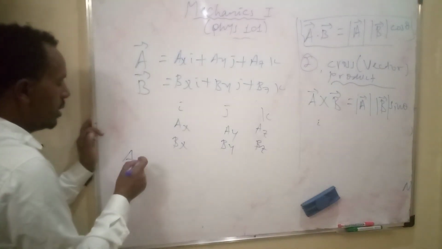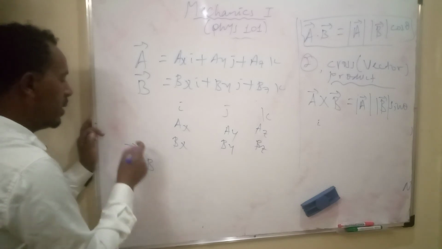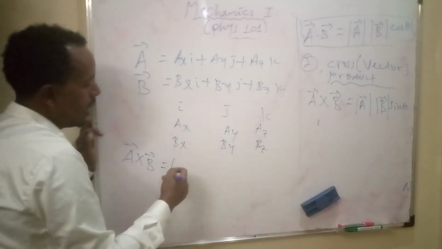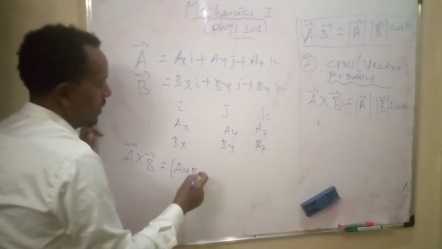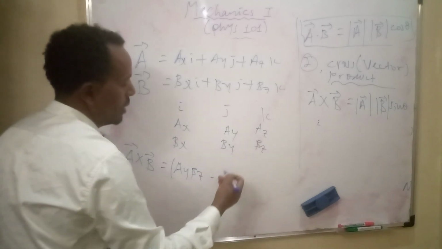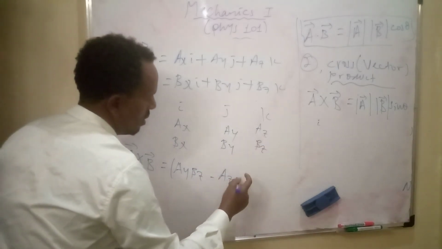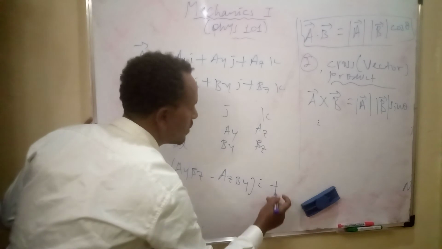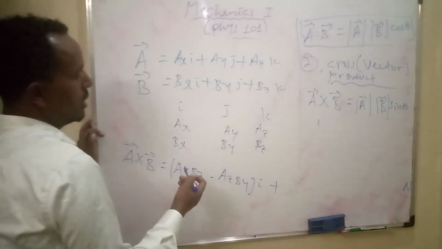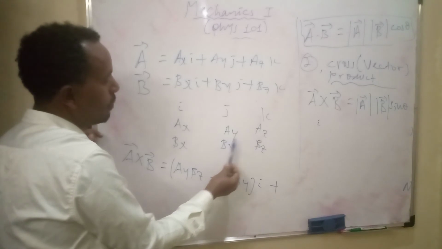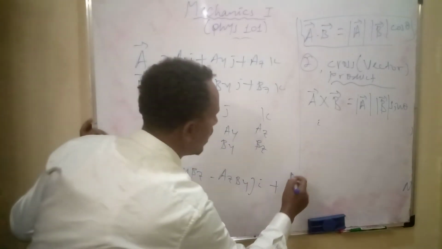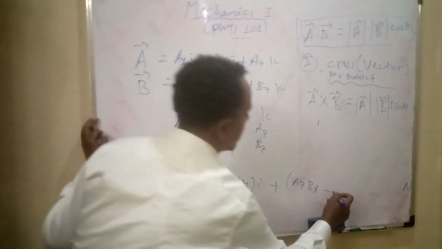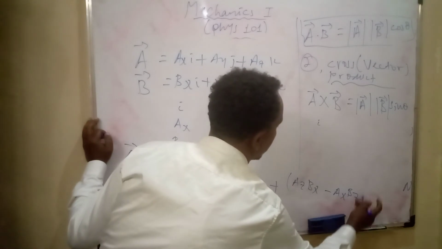Now vector A cross vector B is equal to AY BZ minus AZ BY in the i direction, ignoring the first part. Plus, for the j direction, we ignore this part: AZ BX minus AX BZ.